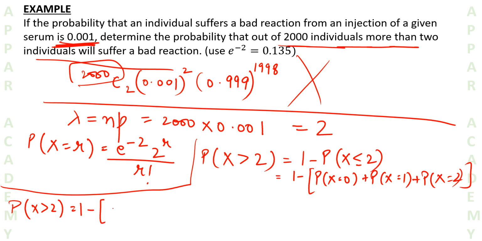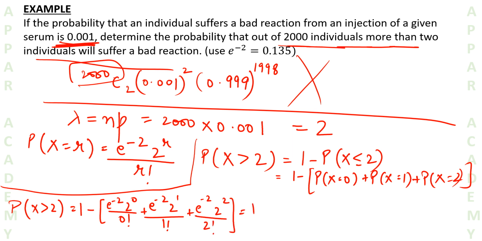So the probability of x greater than 2 is equal to 1 minus [e to the power minus 2, 2 to the power 0 upon 0 factorial, plus e to the power minus 2, 2 to the power 1 upon 1 factorial, plus e to the power minus 2, 2 to the power 2 upon 2 factorial]. This becomes 1 minus [e to the power minus 2, plus 2 into e to the power minus 2, plus 2 squared upon 2 factorial, which is 2 into 1, so again 2 into e to the power minus 2].